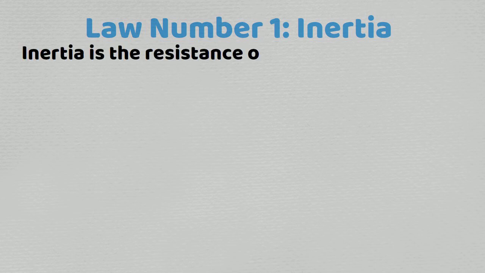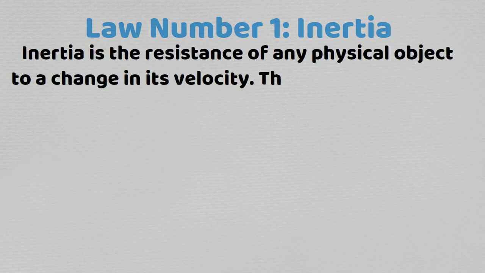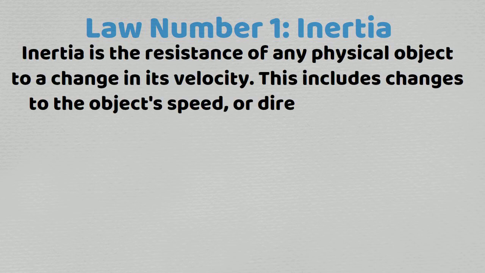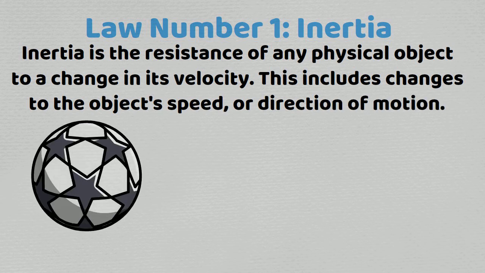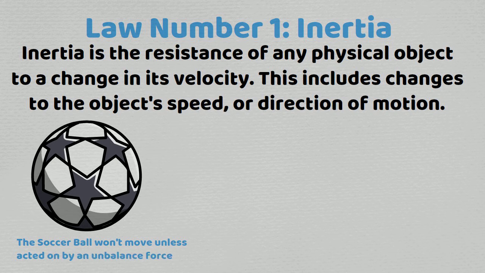What is law 1, inertia? Inertia is the resistance of any physical object to change in its velocity. This includes changes to the object's speed or direction of motion. If you have a soccer ball in front of you, it won't move unless acted on by an unbalanced force. This force could be you kicking the ball or hitting the ball with another object.